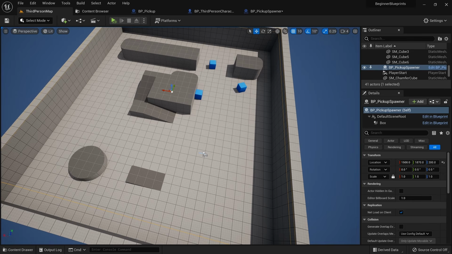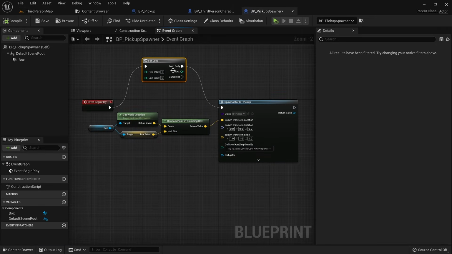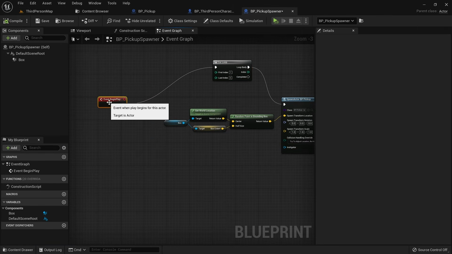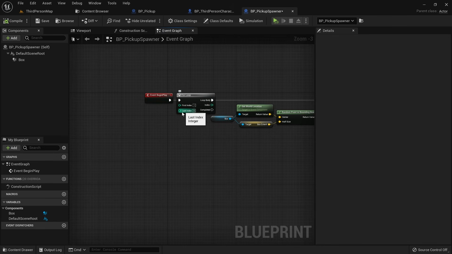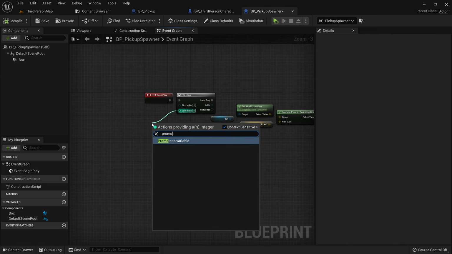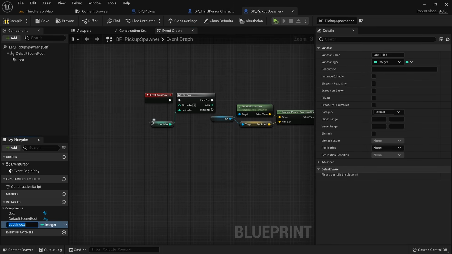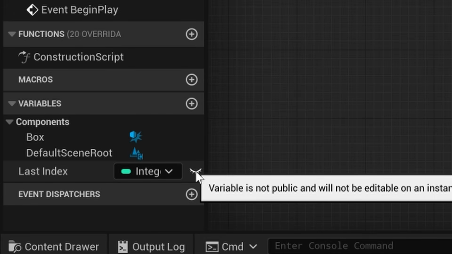But just typing the 5 in here as it stands is actually considered bad practice, because we need to open up this blueprint each time we want to change this number, and it is also not a variable with an identifiable name. So just like we did for a collected amount on our character before, we now want to add a variable here that is an integer. We can press the plus icon here again, but we can also just drag a line out from the pin here and search for promote to variable, and it will create this variable for us with the correct data type. Another great thing about variables is that you can edit them on a per instance basis if you make them public.